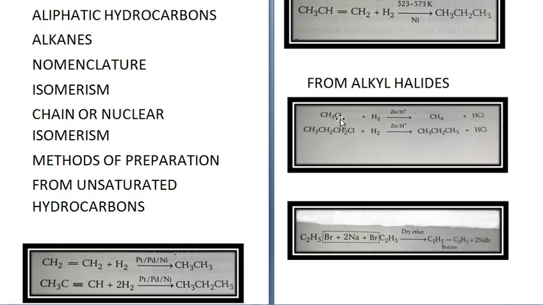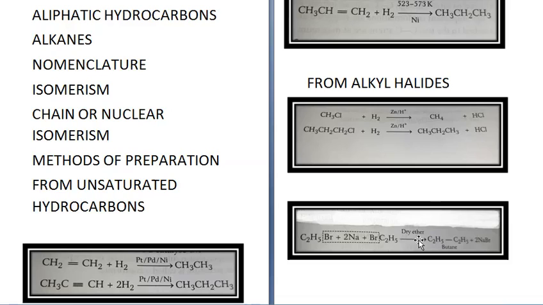Alright, second is alkyl halides on treatment with sodium metal in dry ether give higher alkane. This is known as Wurtz reaction. Now it is used for preparation of higher alkanes containing even number of carbon atoms. See, C2H5Br, C2H5Br. Two molecules we have taken in presence of 2Na and dry ether.